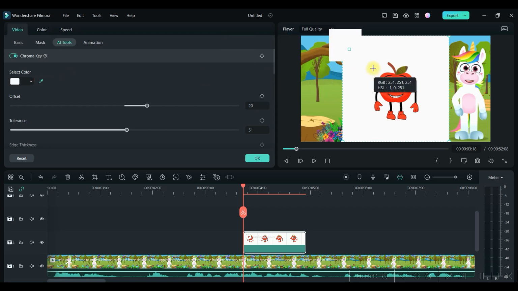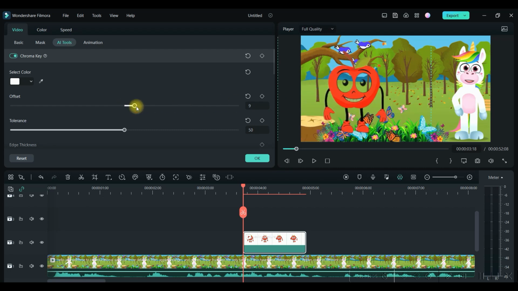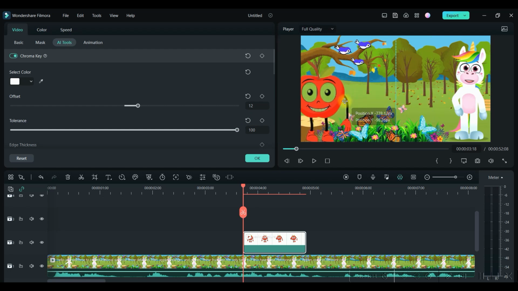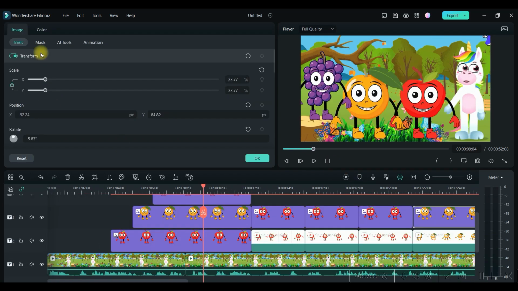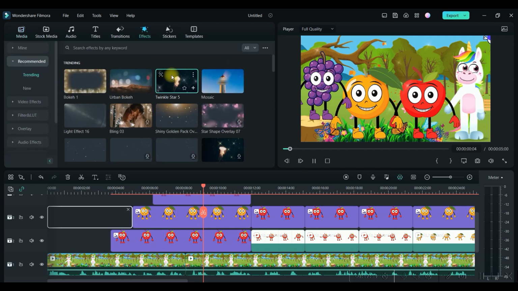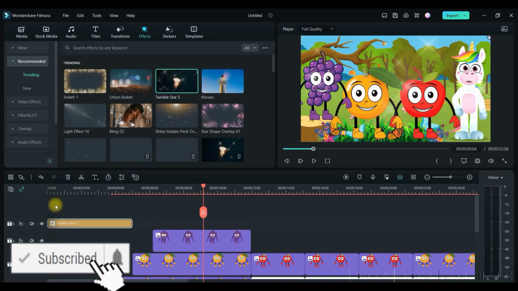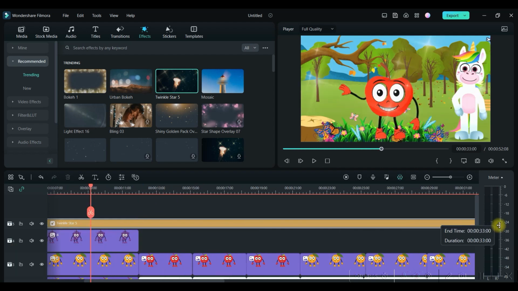Then go to this picker and pick the white color. Now here's a problem. You see, as soon as the white color is vanished, the eyes colors are also vanished. What best you can do is you can just change the offset a little bit and check if adding tolerance can help. So now once all these things are done, we can give some effects. So go to this effects tab. Now you can use any of these effects. So what best is, according to me, just drag and drop it in the upper segment, on the upper timeline.